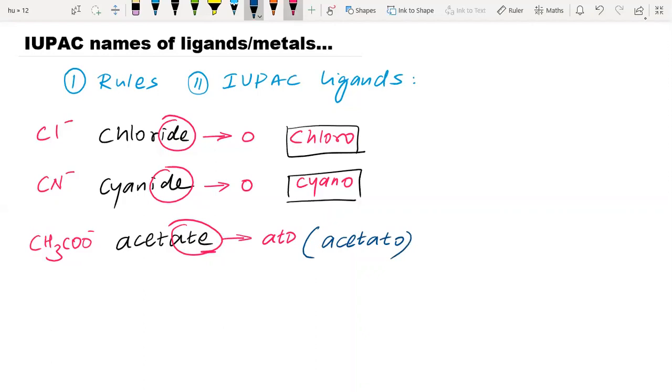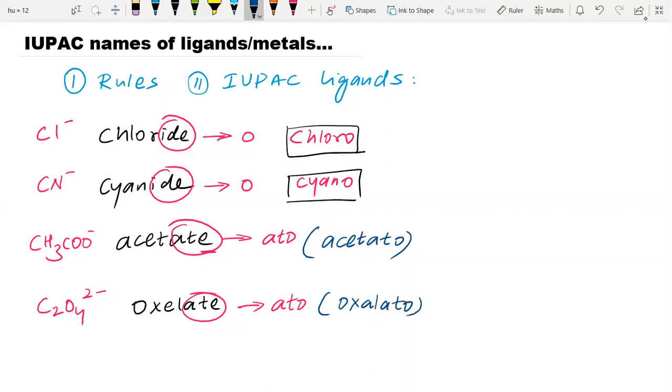If we have the oxalate ion, C2O4 2 minus, which is oxalate, again we have ate here. So ate becomes ato, and the name of this oxalate ion is oxalato. Similarly, we can write for carbonate and sulfate.